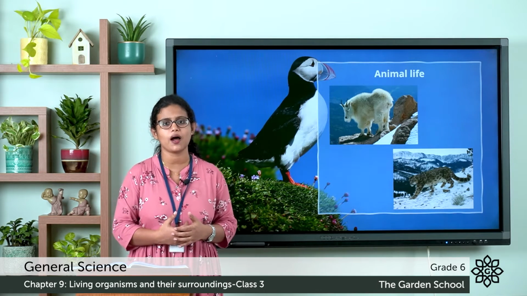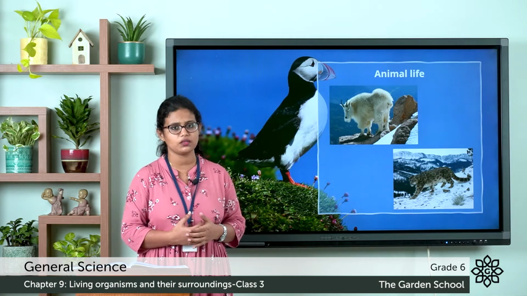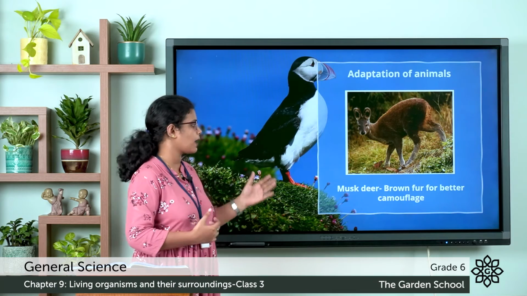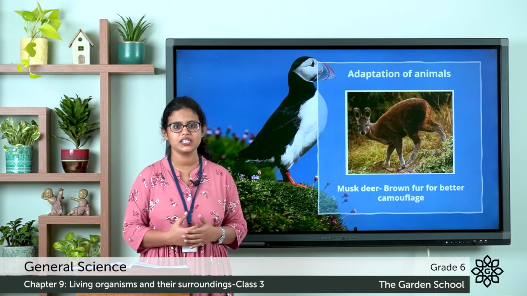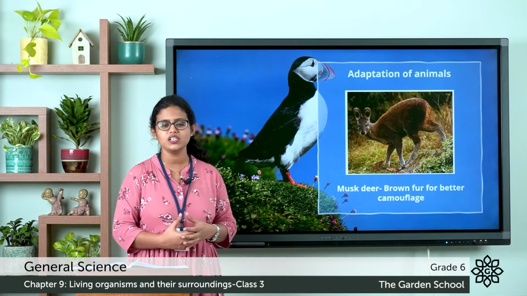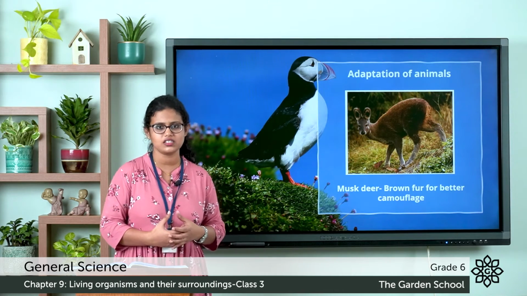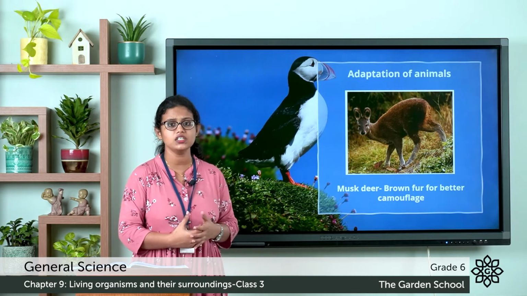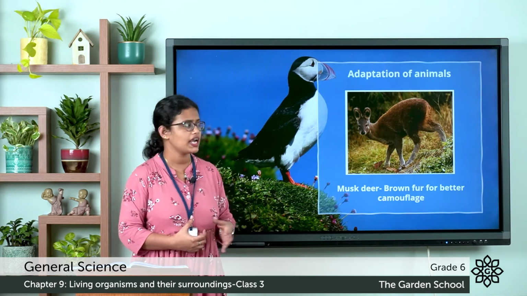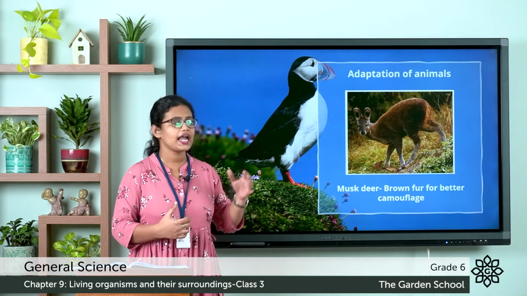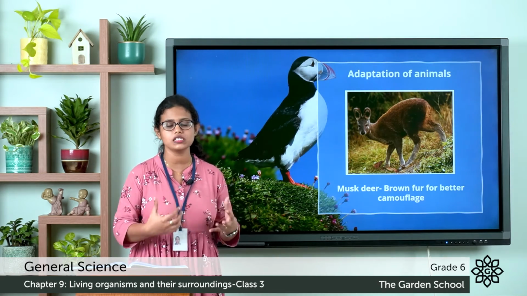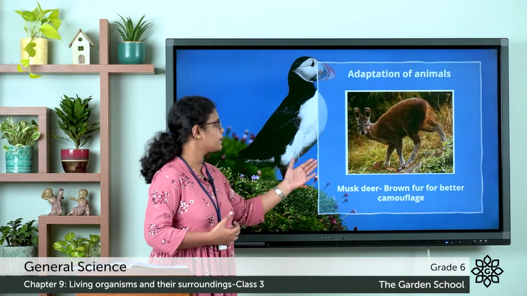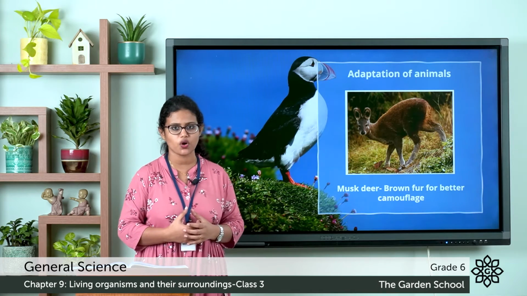Now let's discuss the adaptation in animals. The first one is the adaptation in the musk deer. This animal looks similar to a deer, right? It has a short body and large ears. The fur of the musk deer is brown, which provides fine camouflage.